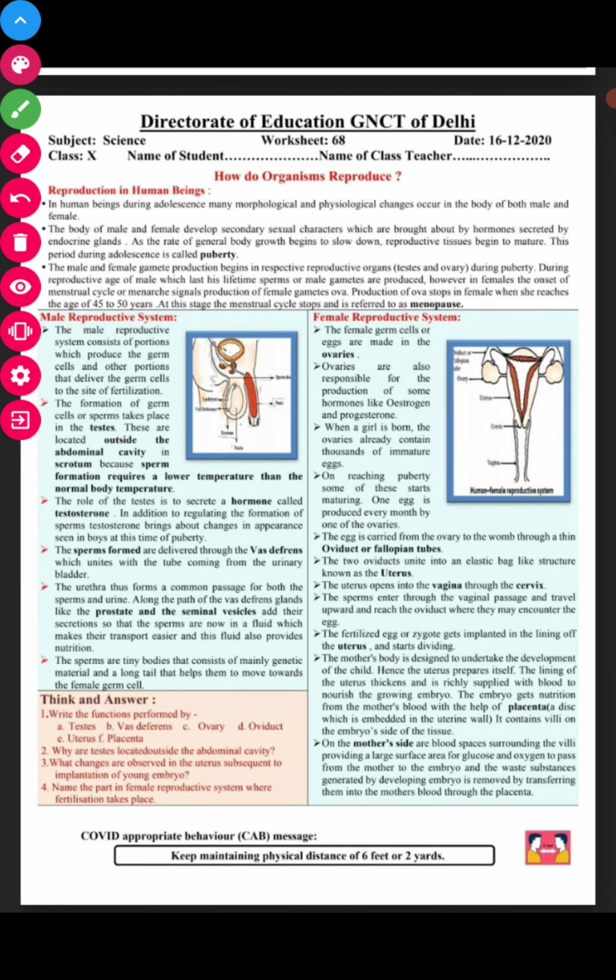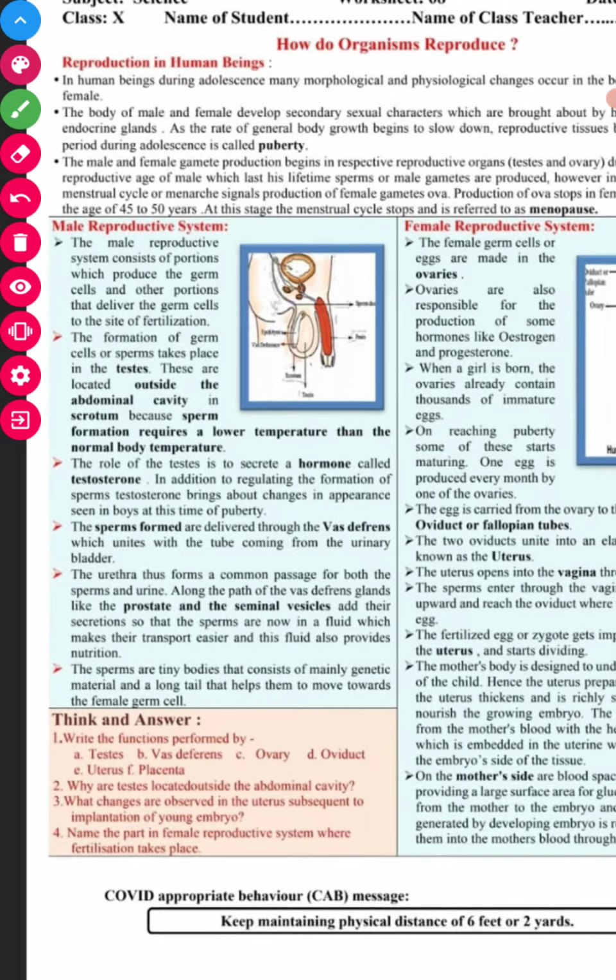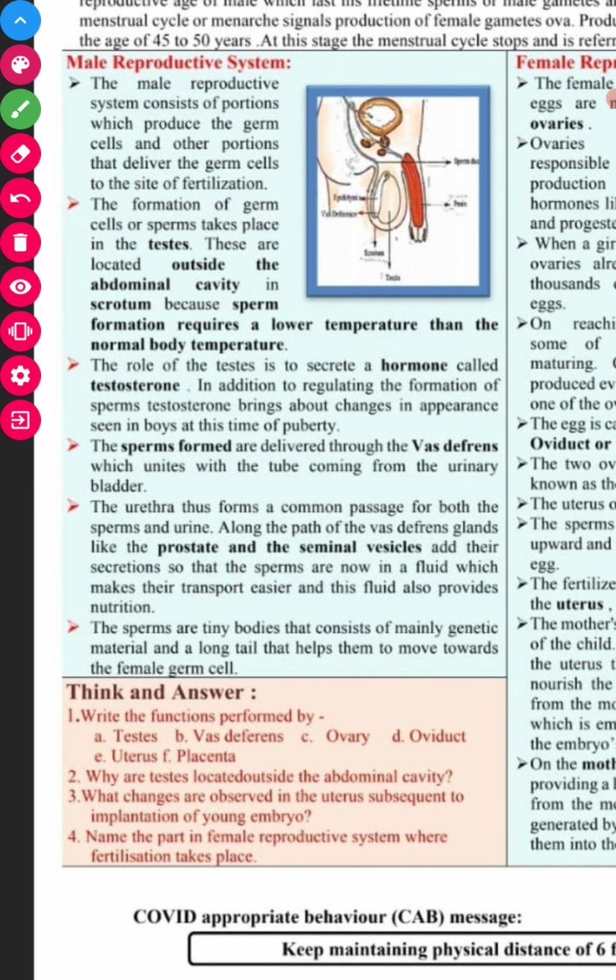Now let's study the male reproductive system. In the male reproductive system we have a portion which produces the germ cells and another portion that delivers the germ cells to the site of fertilization, and both of these combine to form the male reproductive system.